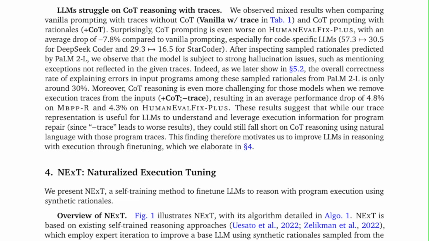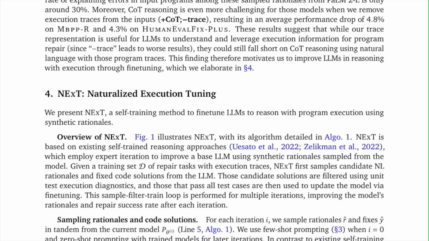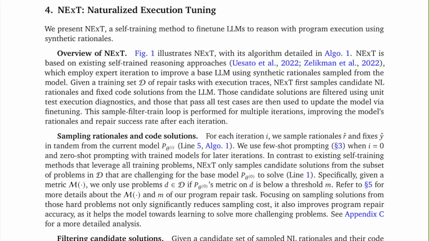These results suggest that while our trace representation is useful for language models to understand and leverage execution information for program repair, since minus trace leads to worse results, they could still fall short on chain-of-thought reasoning using natural language without those program traces. This finding therefore motivates us to improve language models in reasoning with execution through fine-tuning, which we elaborate in Section 4. Section 4. Next, naturalized execution tuning.